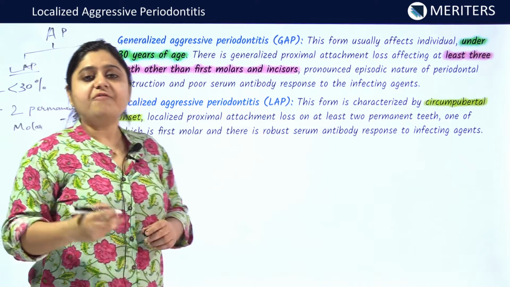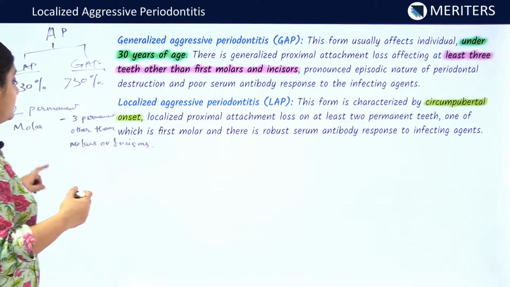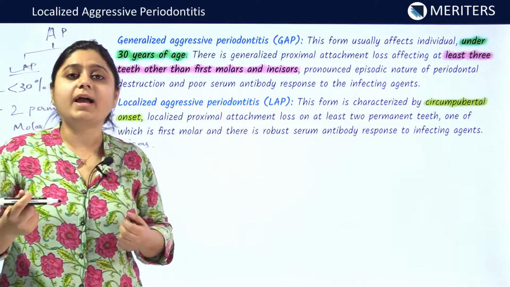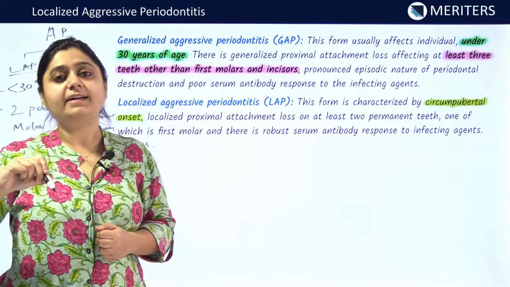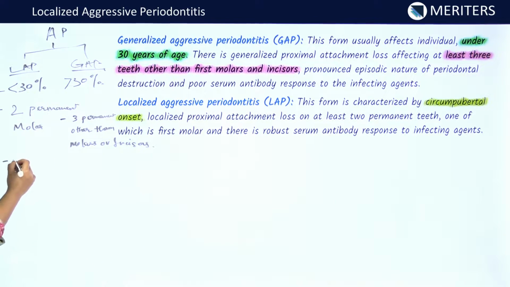In patients affected with localized aggressive periodontitis, there is a robust antibody response. What is robust? Robust is a strong antibody response against the antigens present in the body.